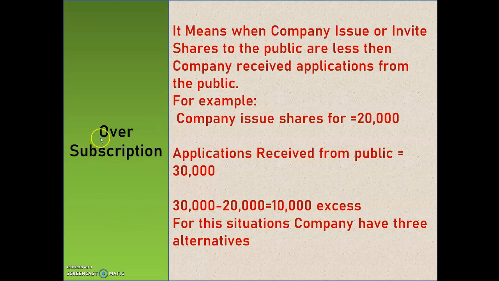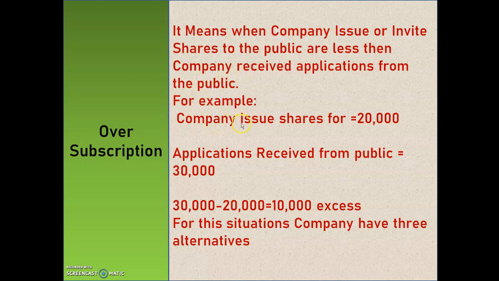So see here, oversubscription. What is oversubscription? It means when the shares the company issues or invites from the public are less than the applications the company received from the public.